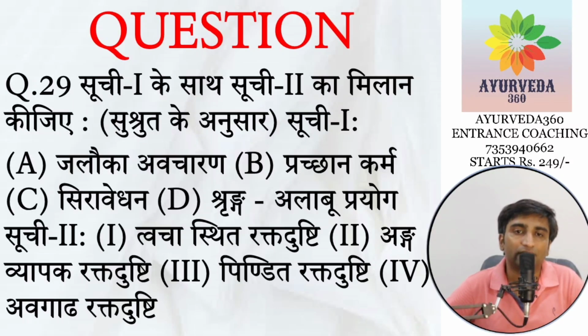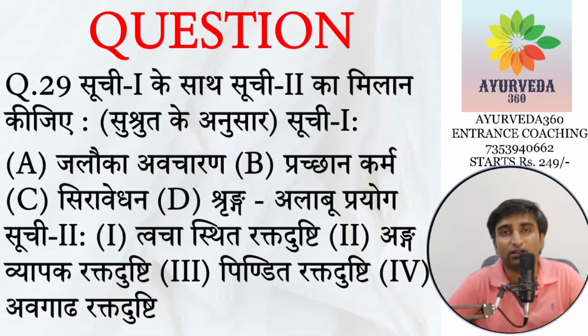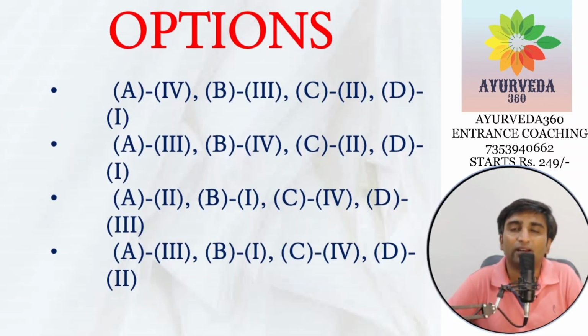Next, 2 columns are there. One of them in relation to Rakta Mokshana. Rakta Mokshana के जो steps हैं या parts हैं, one is Jalauka Charana, then you have Prachana Karma, then you have Siraveda, and then you also have Shringa or Alabu. So where should they be specifically used? There could be an option like Tvacha Sthita Rakta Dushti, when the Rakta Dushti is at the superficial layer only, Tvak layer. Is it spread all over the body, Anga Vyapakam? Is it Pandita Avastha, a bolus like Rakta Dushti? Or is it the deep seated one, Avagada? So the options here are like this.